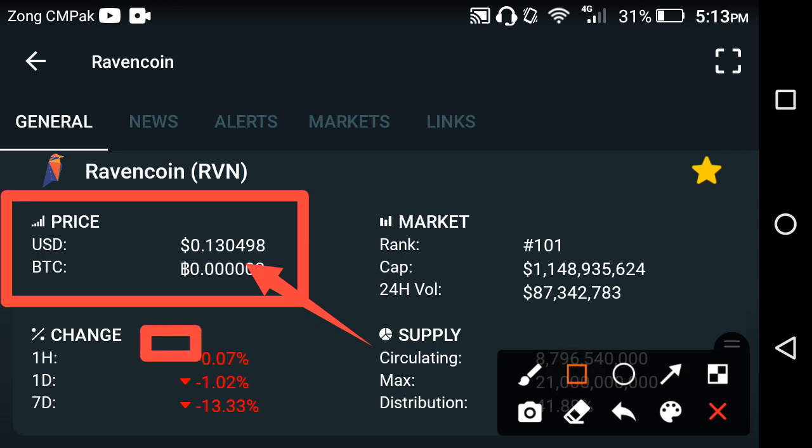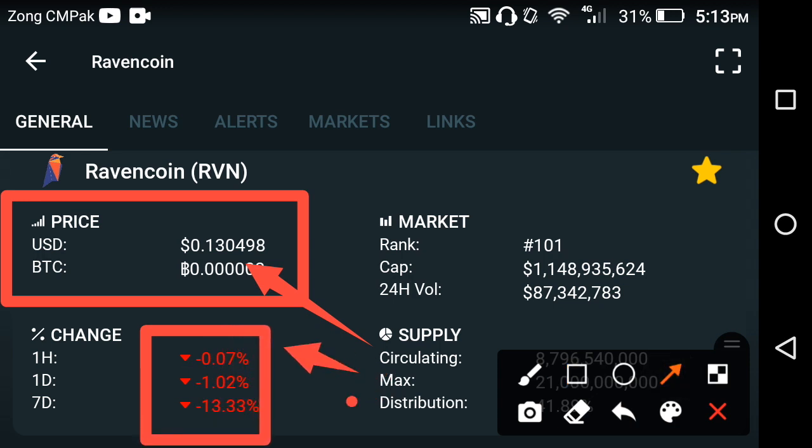On the other side, if you look at the price changes occurring in the Ravencoin, the last 1 hour, last 1 day, last 1 week price changes are going negative, friends. That means the whole changes in the Ravencoin are going down, friends. Oh my god, I am really shocked to see these kinds of prices in the Ravencoin.